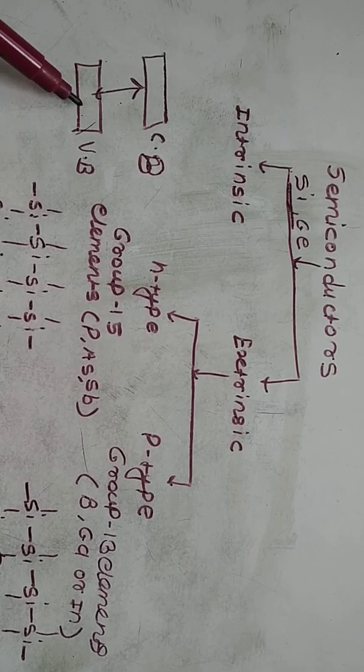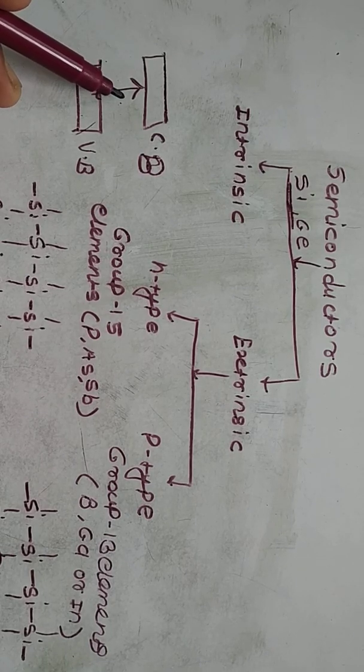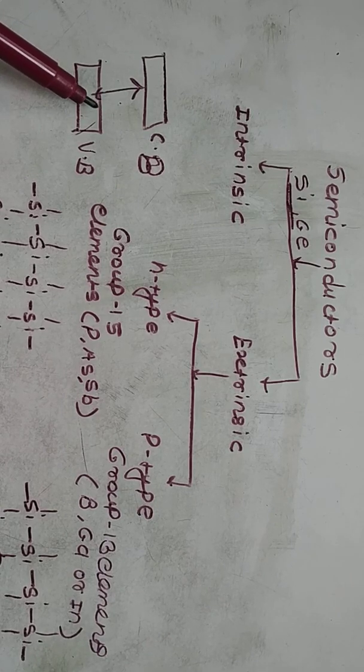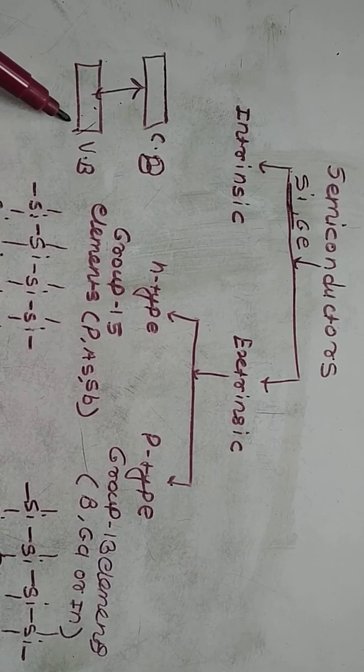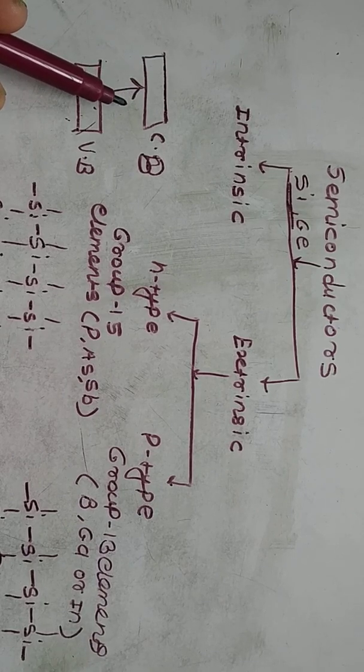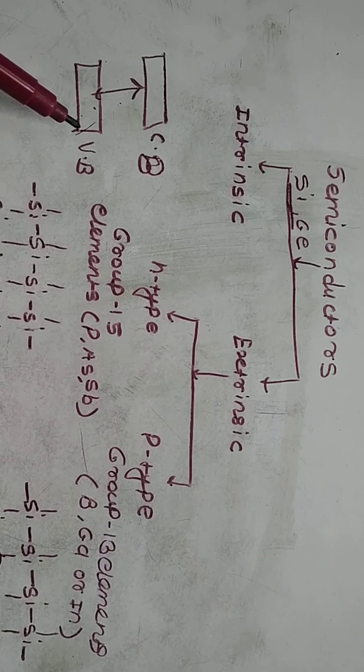That's why at temperature above absolute zero, a few electrons in the valence band have enough thermal energy to jump through the small gap. Thus the conduction band becomes partially filled and the valence band becomes partially empty.